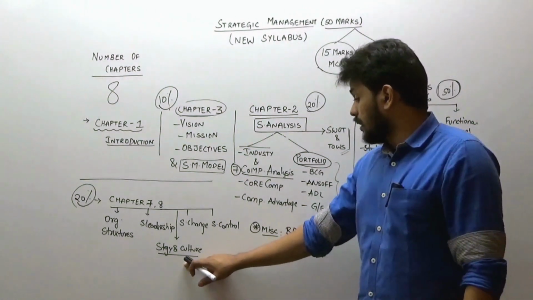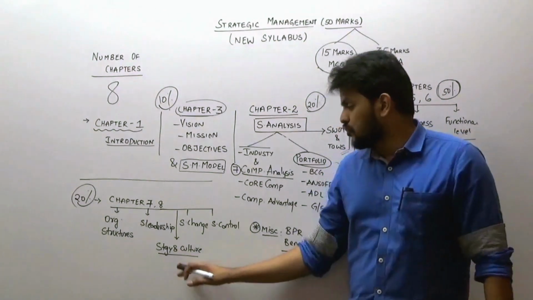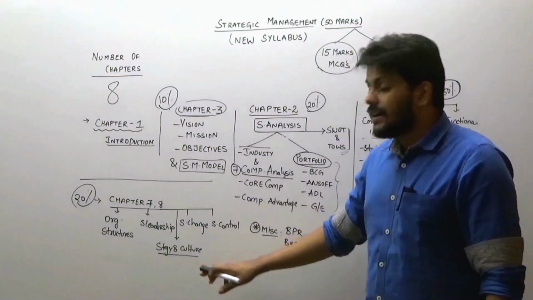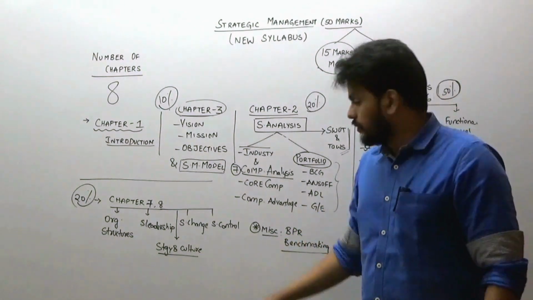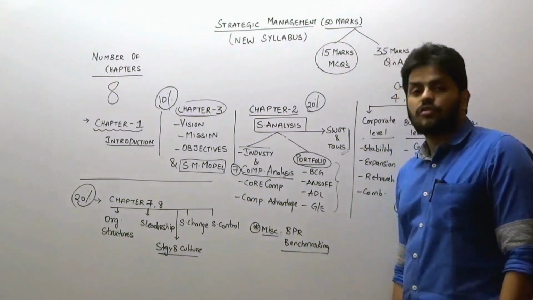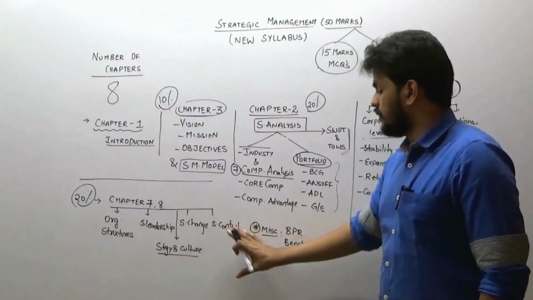Then, is culture an ally or an obstacle? That can also be a question that has been asked in the exam in the past. So you can check that. Kurt Lewin's change process, unfreezing, changing and refreezing, that topic. And lastly, strategic control. So follow the same flow and then you will reach there.